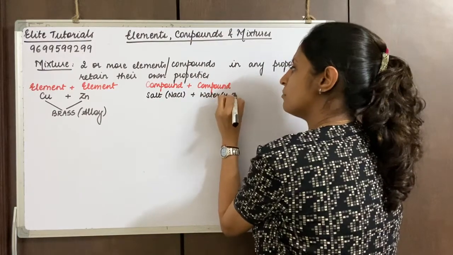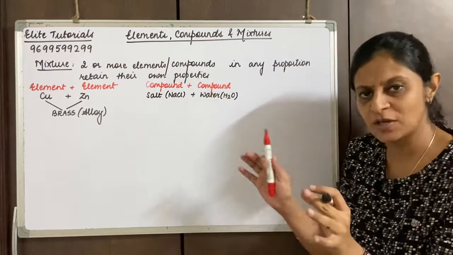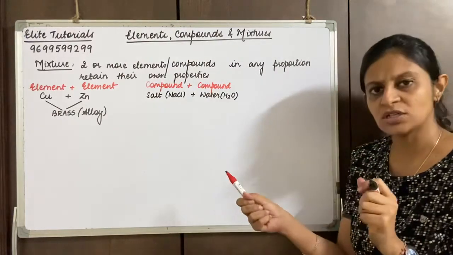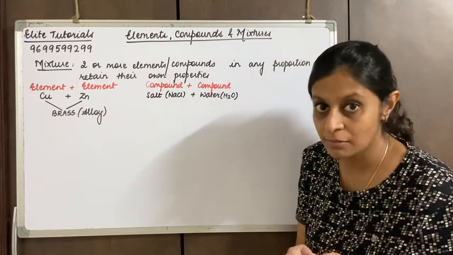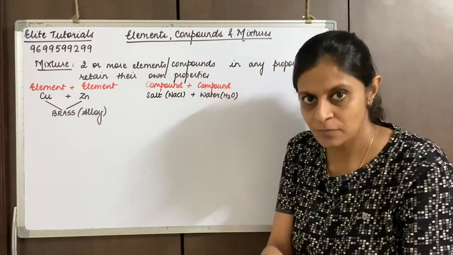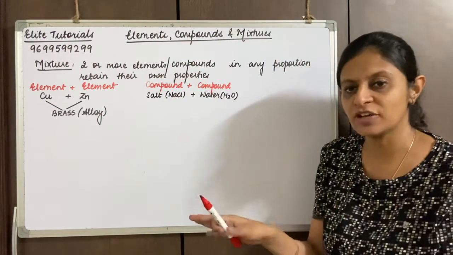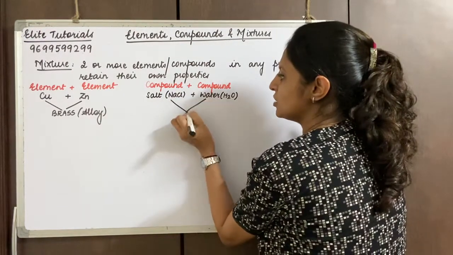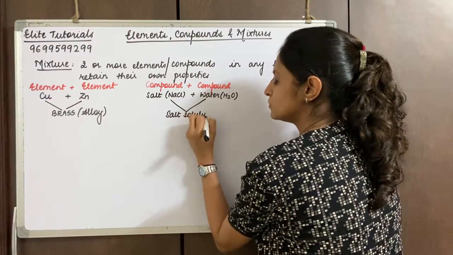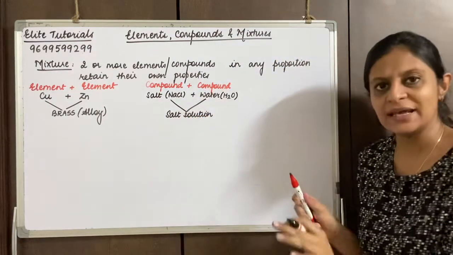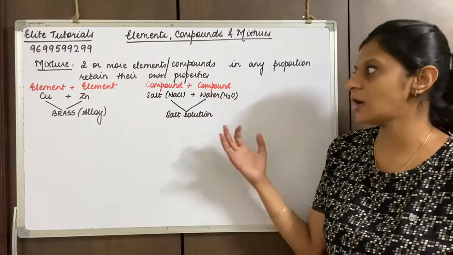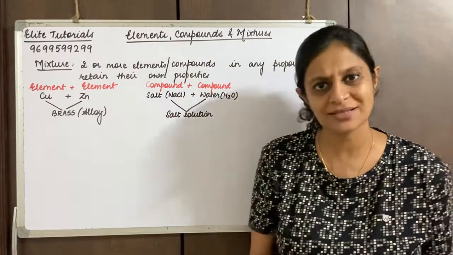Both of them are compounds, because Na and Cl are combined in a fixed ratio, and water, H2O, is also combined in a fixed ratio. So I'm taking two compounds and mixing them, but that is not in a fixed ratio, so that will give me a salt solution. I can say any solution, even sugar in water is applicable in this, that is compound plus compound.